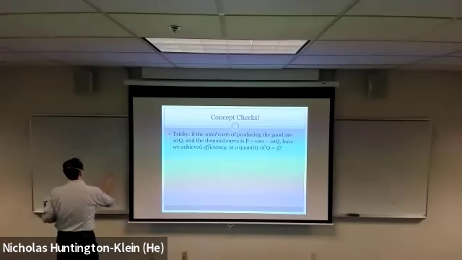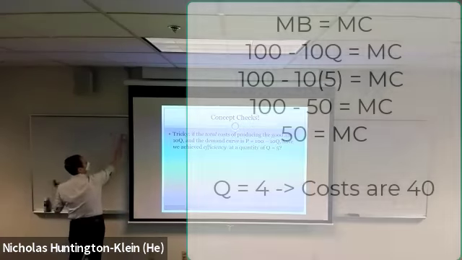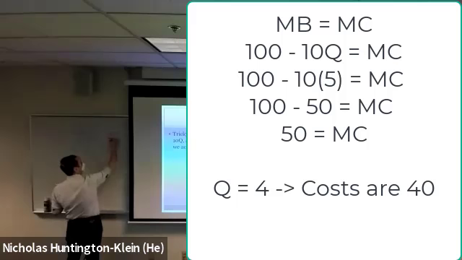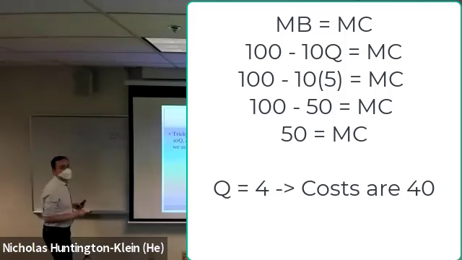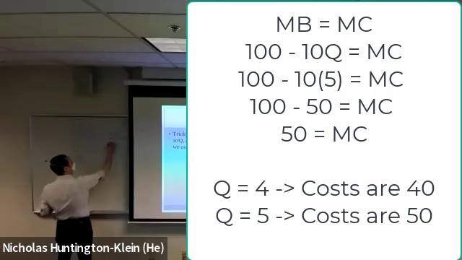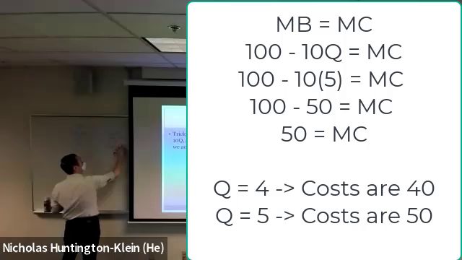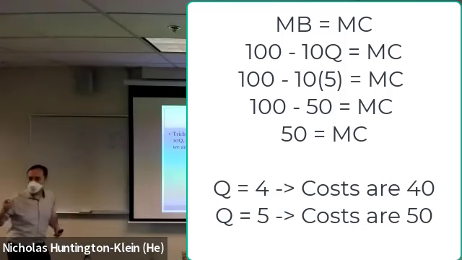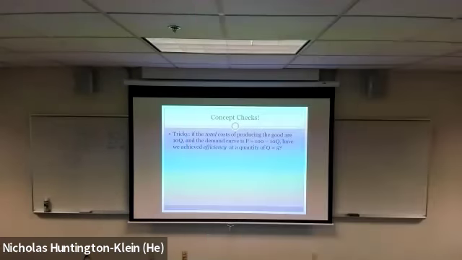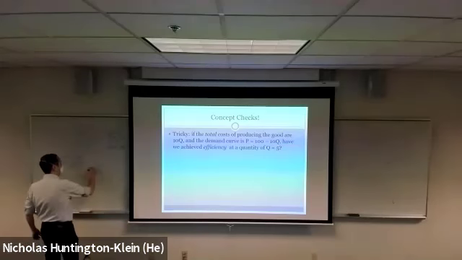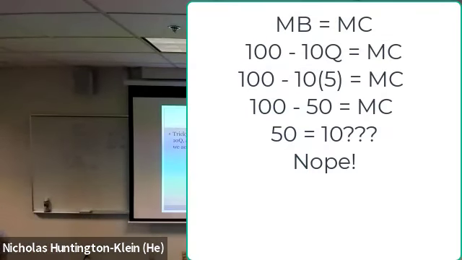Because let's say, for example, we have a quantity of 4. Our costs are 10 times 4, or 40. If we increase that to a quantity of 5, then our costs are 10 times 5, or 50. Every time we make one more unit, our total costs go up by 10, which is what the marginal cost is, right? So the marginal cost is just going to be 10, no matter what quantity we're producing. 50 is not equal to 10, so we are not achieving efficiency at a quantity of 5.